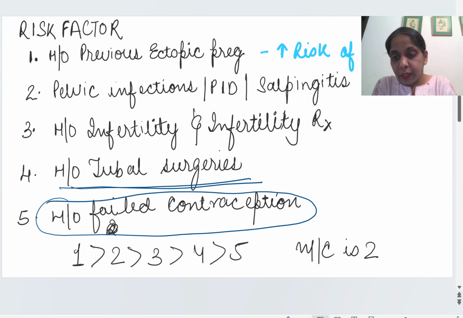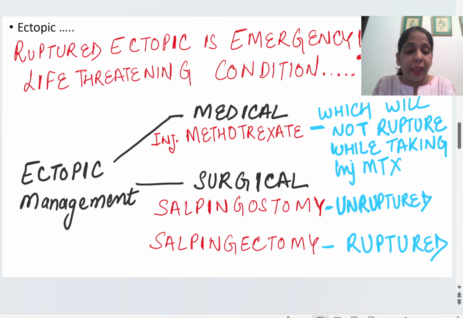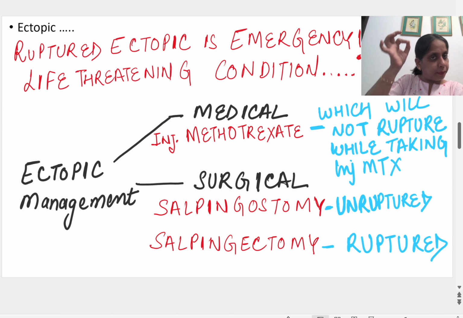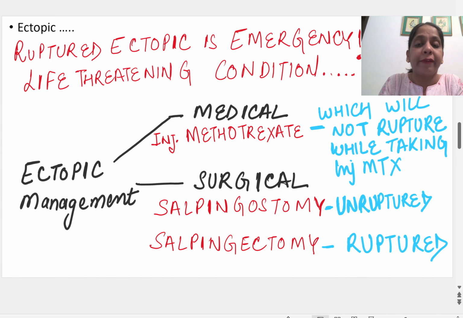Okay, now let us see how we manage this patient who has come to us with an emergency. The patient has come with three symptoms: pain abdomen, vaginal spotting with early pregnancy, and shock. Now we know that this is a ruptured ectopic. We rule out the risk factors. The patient comes out to be primary gravida, and the patient said, yes, I had pelvic infection. Now what is the management? We have to do it fast, because ruptured ectopic is a life threatening condition.